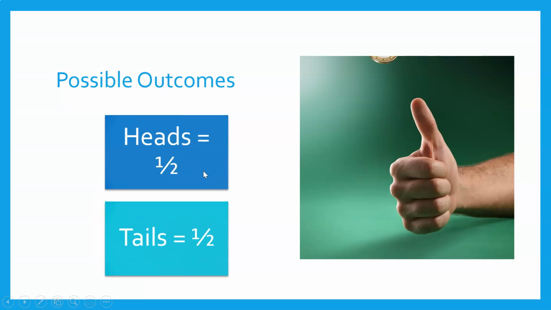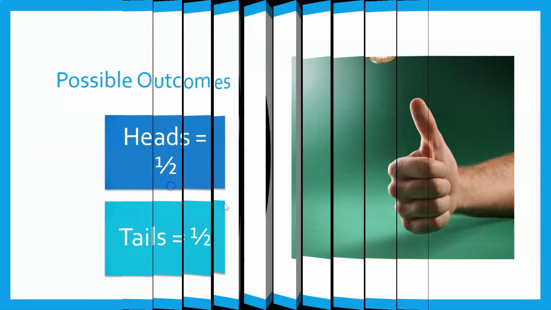So the possible outcome of getting a heads is 1 out of 2. And the possible outcome of getting a tails is 1 out of 2. If you divide 1 by 2, you get 0.5. So there's a 50% chance of getting a heads, or 0.5, and that would go on your line of certainty, halfway there.